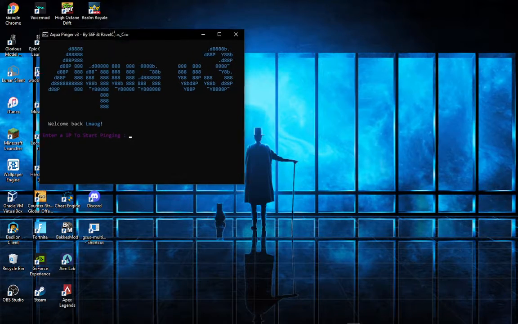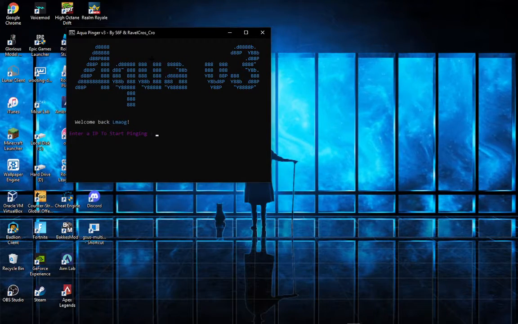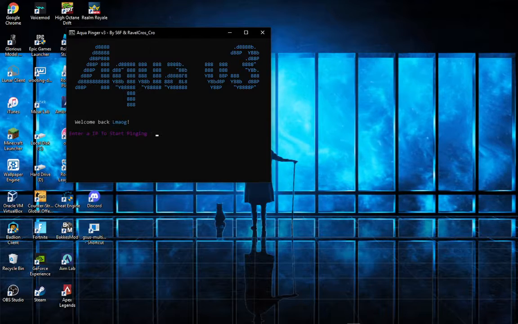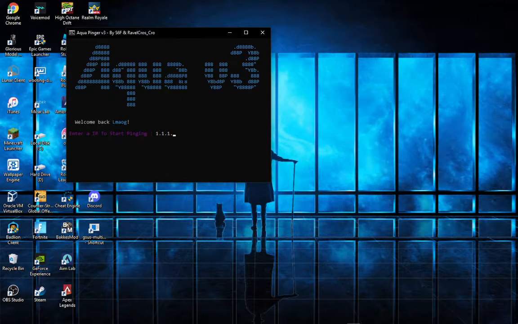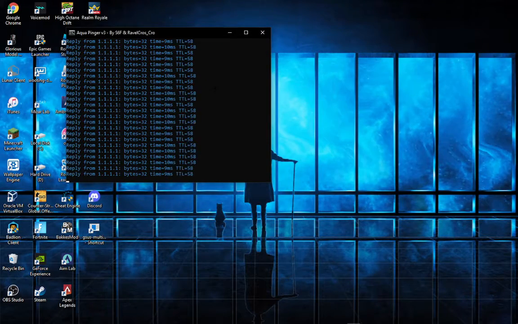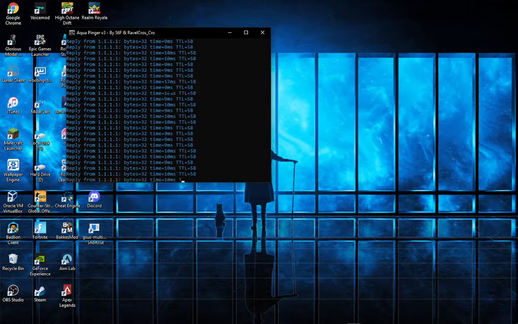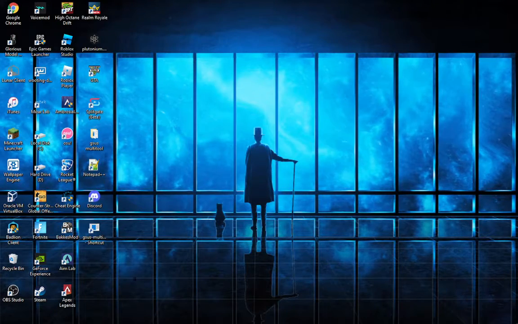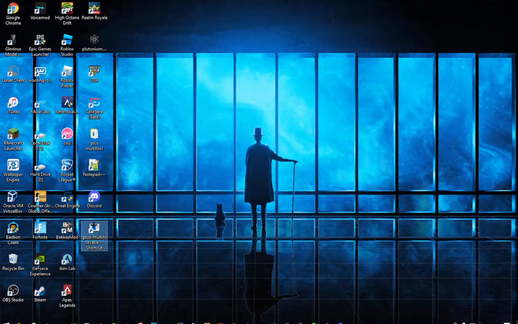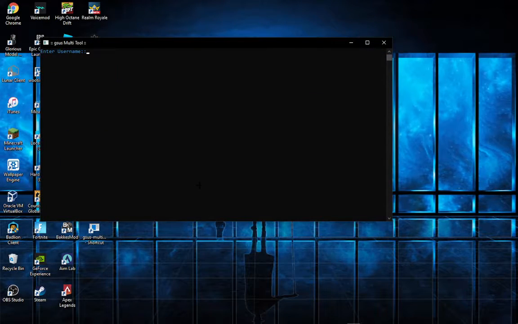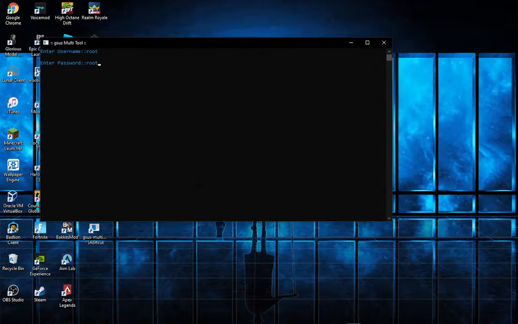See, River Cross Crow's pinger. So you just put in any IP, this is just cloud picture. And it pings like a pinger would. Right, next, let's just go back to it.